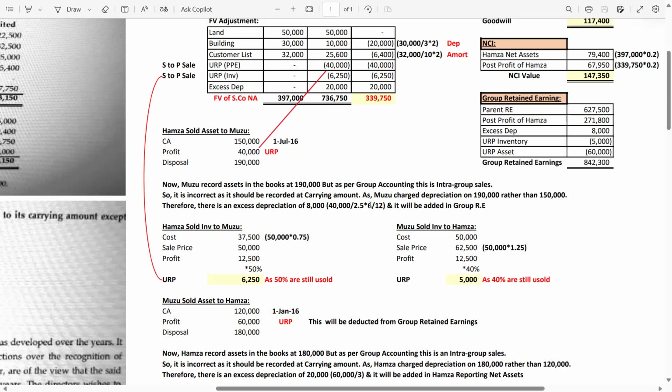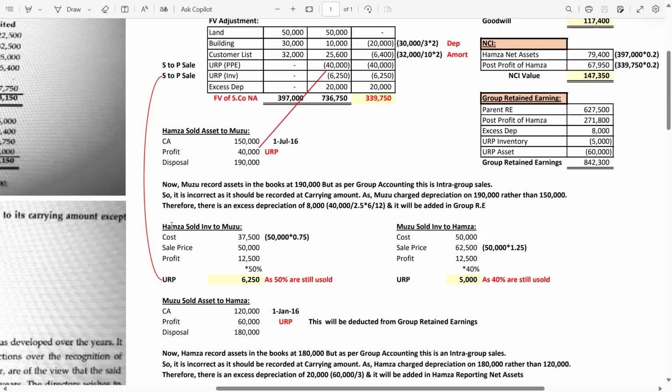That's why we have to calculate it for the 6 months, because it's a P&L item. Now, it will be added in group retained earnings. If you can see, this 8,000 excess depreciation is not added in the subsidiary net assets packet. Why? Because this excess depreciation is charged by the parent company, and whenever any adjustment is related to the parent company, it should be adjusted in the parent retained earnings.